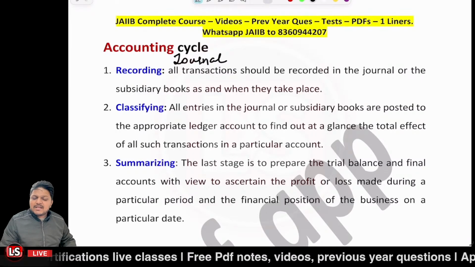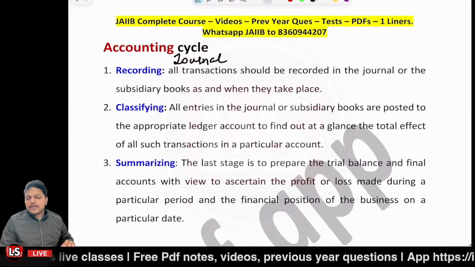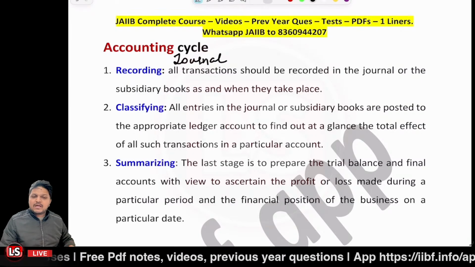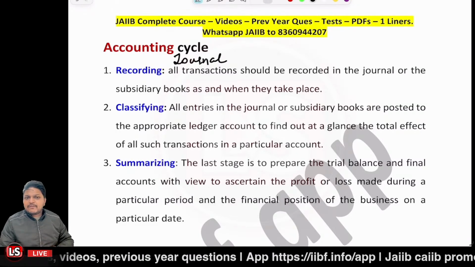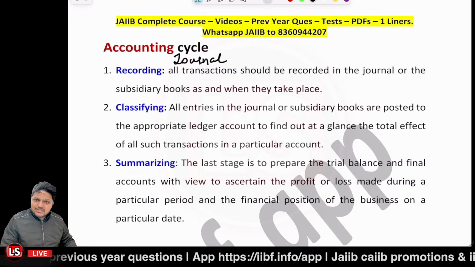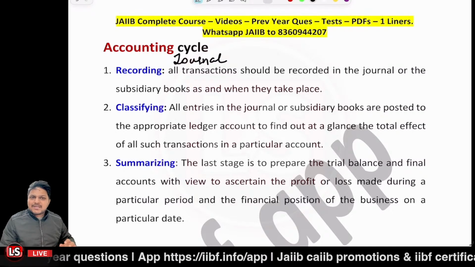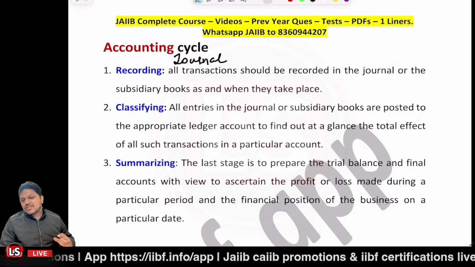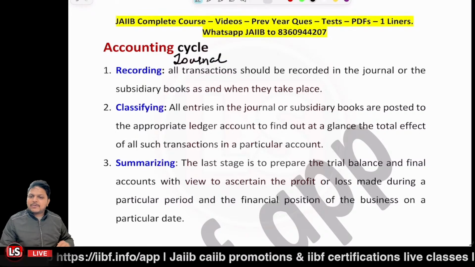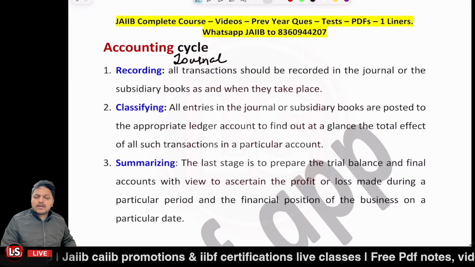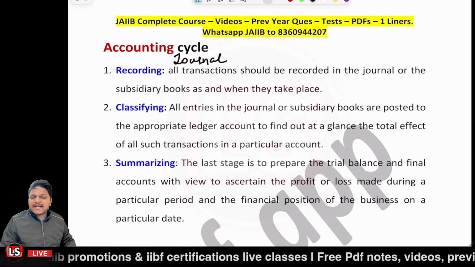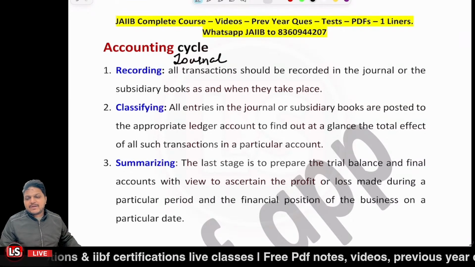So accounting cycle is nothing other than that we are going to record the transactions first of all in the book of original entry or the prime entry, that is a journal. After that, we are going to classify those transactions and post them in the ledgers. And after that, we are to prepare the trial balance, and once the trial balance is prepared, we are all good to go for the final statements, that is the balance sheet and the profit and loss account. Are you clear with it?